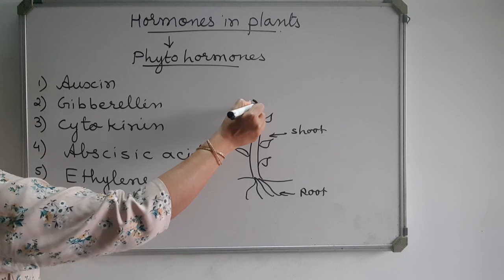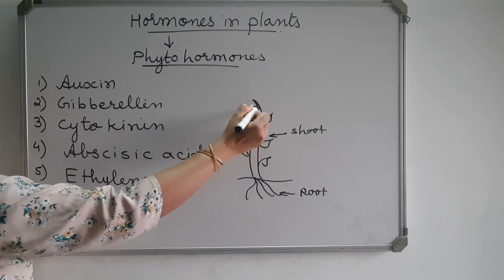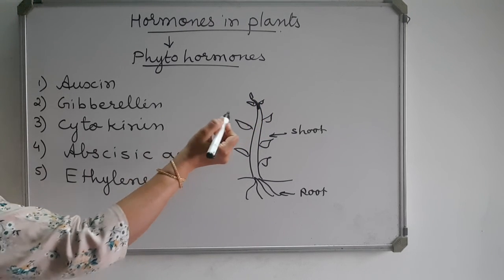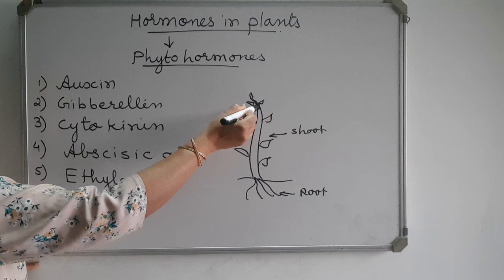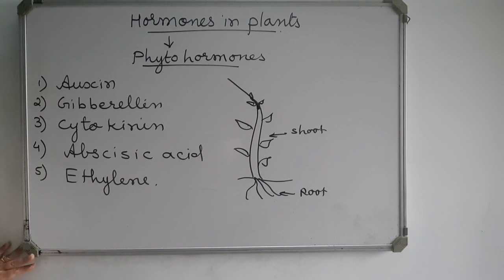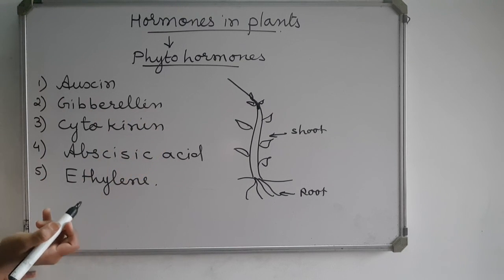Now auxin is present at the tip of the shoot. You know that new leaves always come out at the tip of the shoot. And auxin helps the stem to grow longer. Therefore auxin is a growth hormone. And auxin also promotes phototropism.